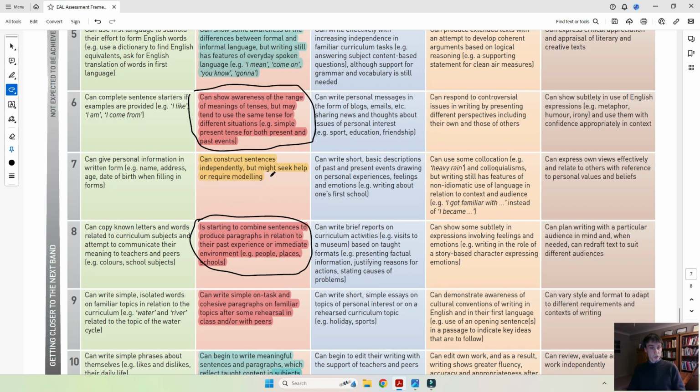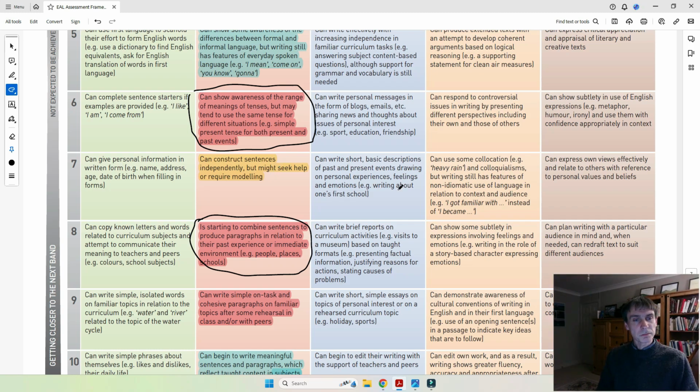And so now we are going to talk, right at the end, about what kind of strategies we could think of to address these targets in the classroom, how to support the learner towards the achievement of these targets. Let's look at B6 first. Can show awareness of the range of meanings of tenses, but may tend to use the same tense for different